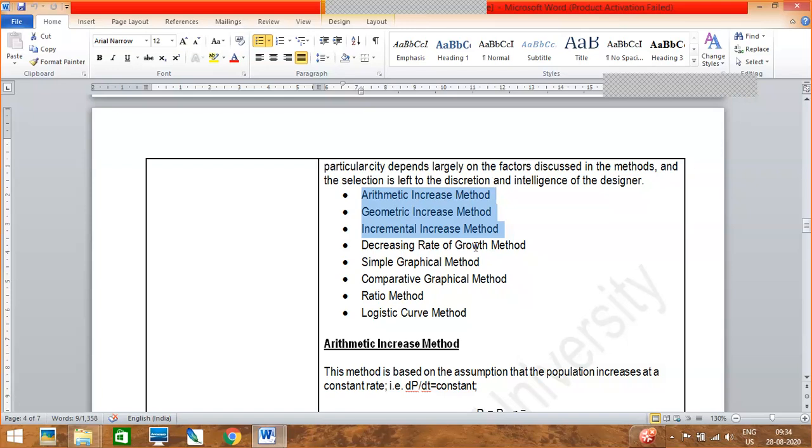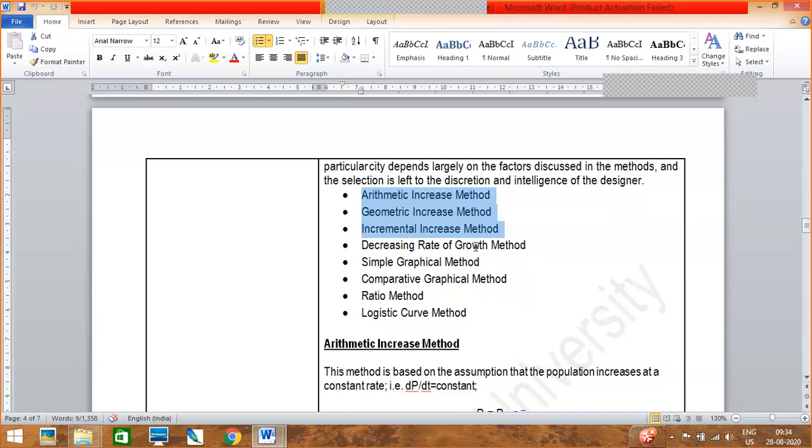Okay. So now we will discuss all these methods, but we won't be covering all of them in your syllabus, only the first three: the arithmetic increase method, geometric increase method, and incremental increase method. But you should know the names of what methods are there for population forecasting. So the first three we will be covering.